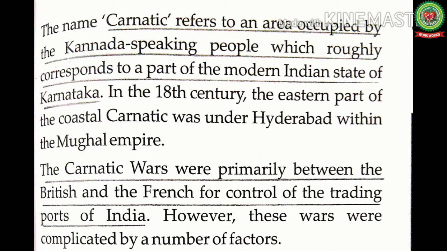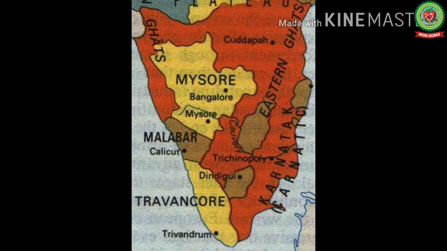The name Carnatic refers to an area occupied by the Kannada speaking people, which roughly corresponds to a part of the modern Indian state of Karnataka. You can see on the map the entire orange part was the Carnatic region and it was occupied by the Kannada speaking people. And still, Kannada is one of the classical languages of India and is the most widely spoken and official language of Karnataka.